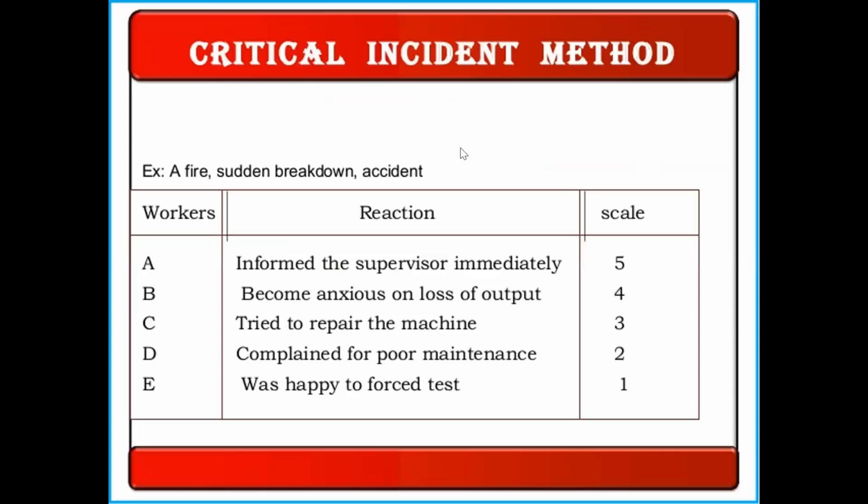Critical incident method. In this method, we check how you behave in a particular situation, or how you give information to your superior or your management. For example, if you take a fire, a sudden breakdown or an accident, what will you do?